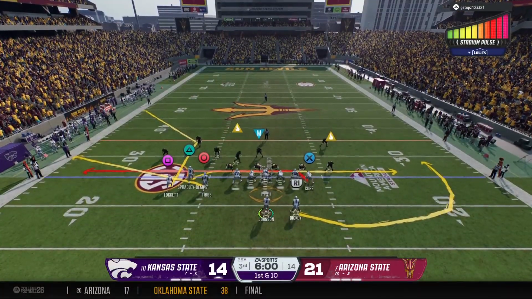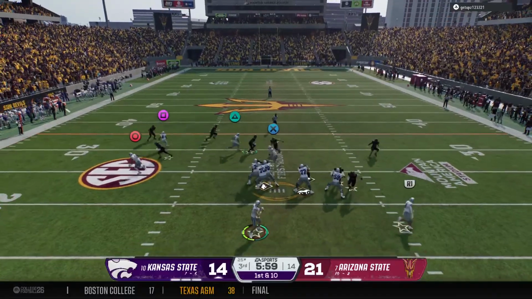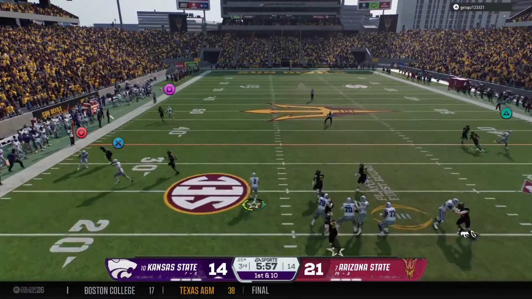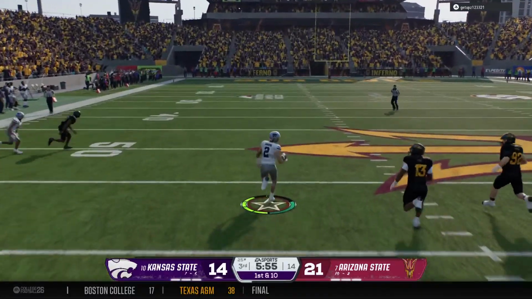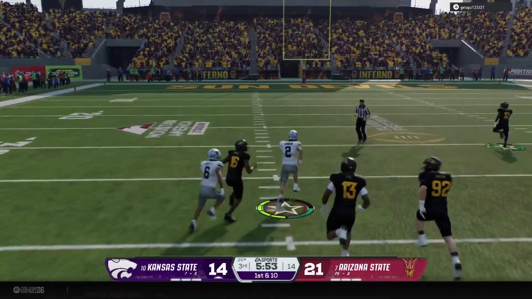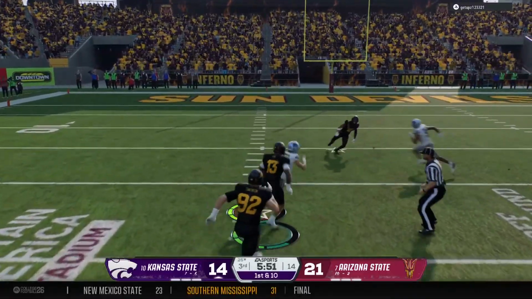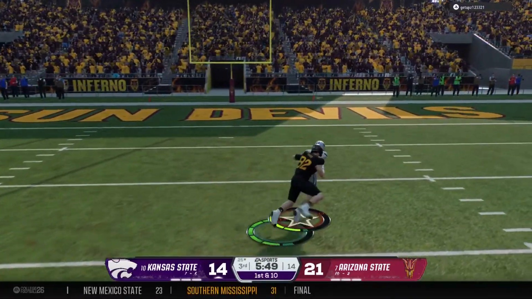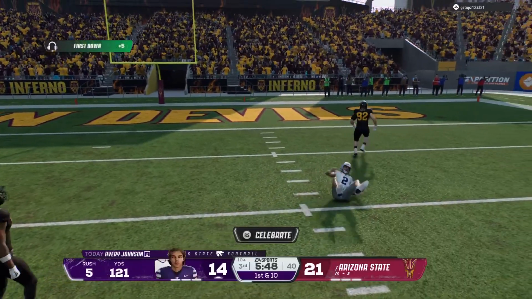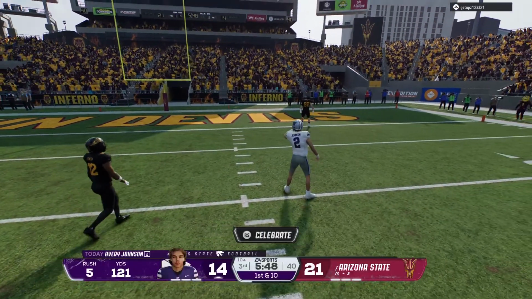Looking for a fast start, trying to take control of the game here in the 3rd quarter. Looking to scramble. He finds some space. Breaks into the clear. Inside the 40. Look at that powerful running. They finally get him down at the 10-yard line. Sets up a 1st and goal.